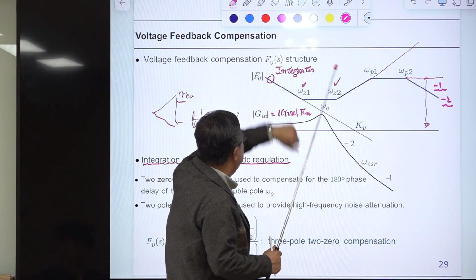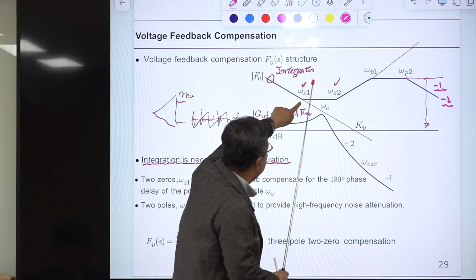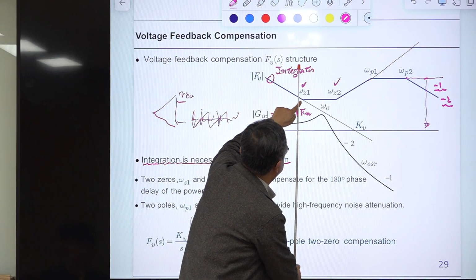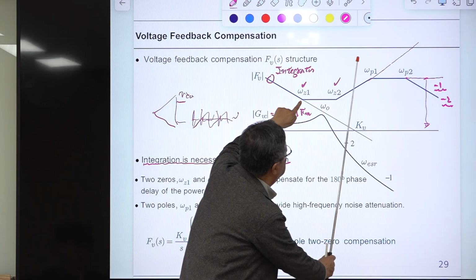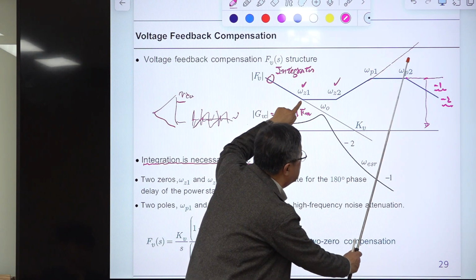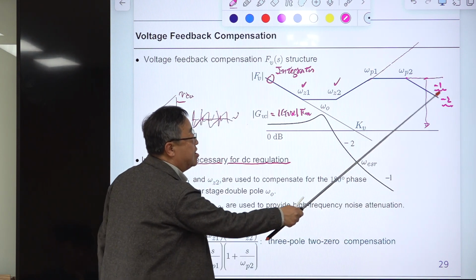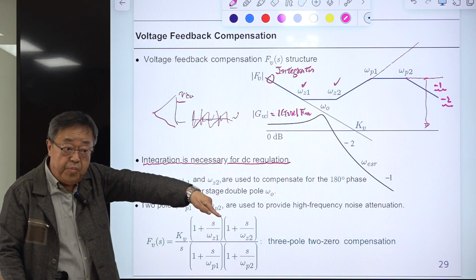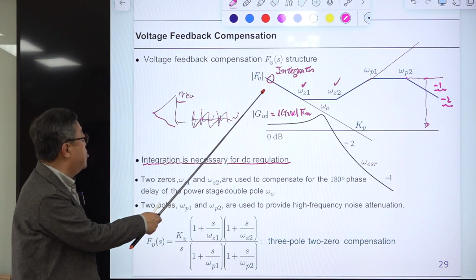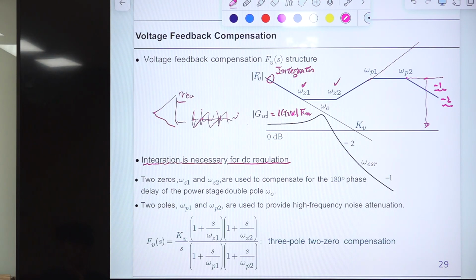So at low frequency, we should have integration, and around this double pole frequency, 2 zeros are located, and after that, 2 poles are needed to attenuate. We have a -1 decaying slope at the output of this voltage feedback compensation. Okay, so this is coming from voltage feedback compensation. This one. You remember this, right? This one. Okay, this is a V-cone. This is a PWM. Okay, and the ramp.